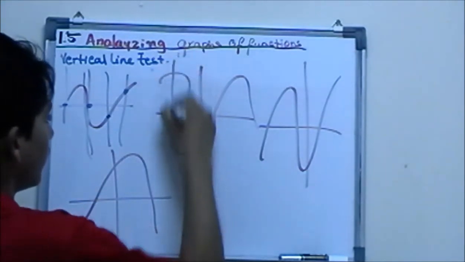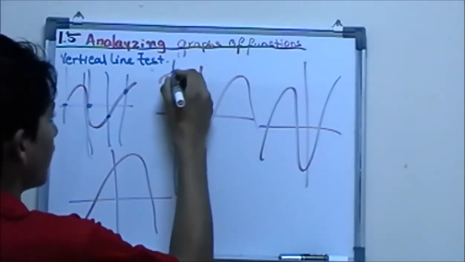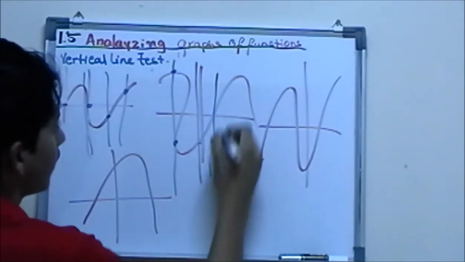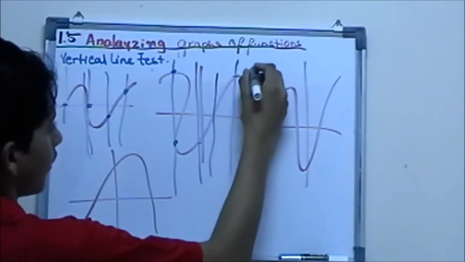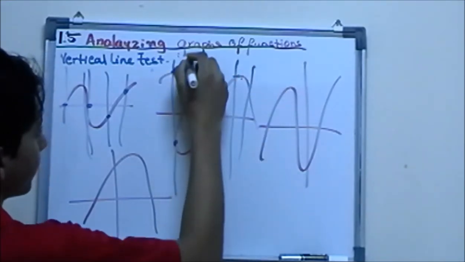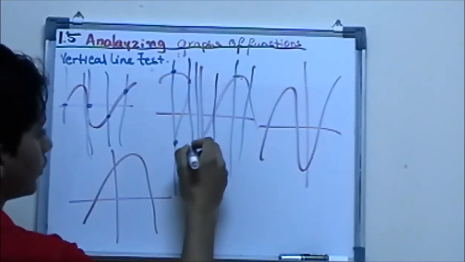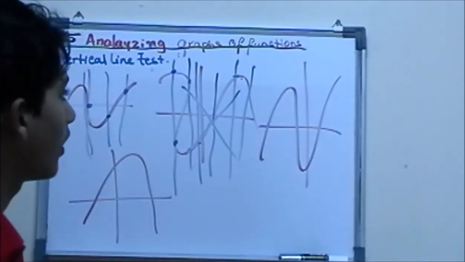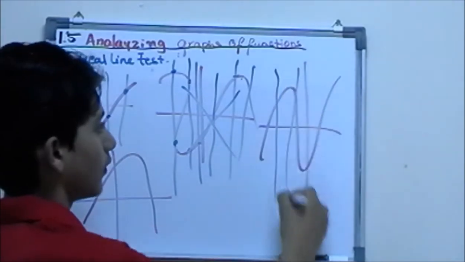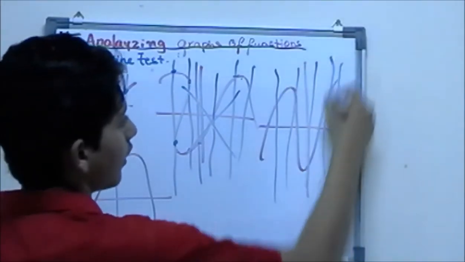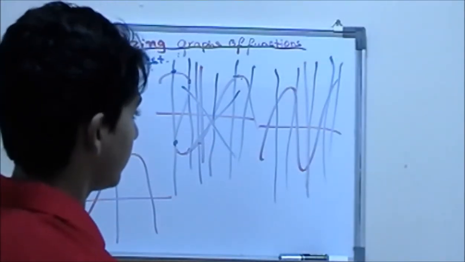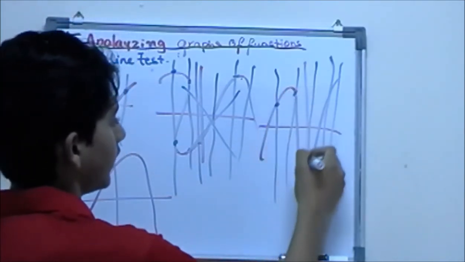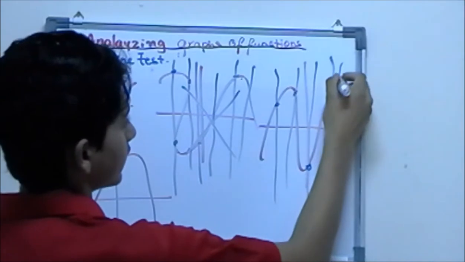Now let's do this. Oh, we got 1, 2, 1. 1, 1, 1, 2. Oh, so this is not a function. Okay, let's try this one with the vertical line test. I'll make straight vertical lines and check whether it's intersecting at 1 point or not. In this case, it is a function, as you guys can see.